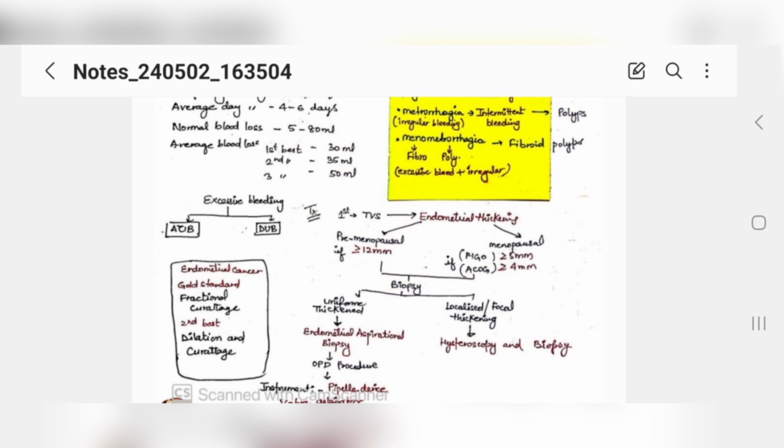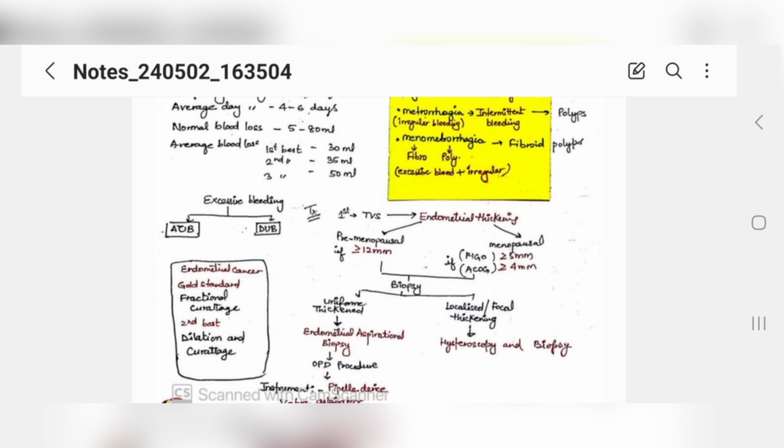Only on those can we do a transvaginal scan. So a patient of middle age, like 30, 35, or 28, complains of excessive bleeding. The first investigation you will get is a transvaginal scan. And then in that transvaginal scan you see endometrial thickening.